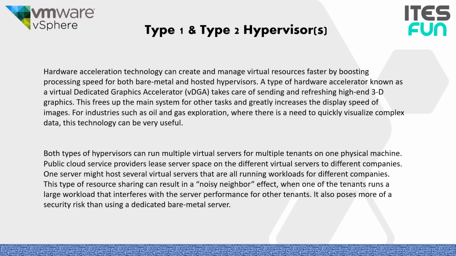If we look at hardware acceleration technology, it can create and manage virtual resources faster by boosting the processing speed for both bare metal and hosted hypervisors. A type of hardware accelerator known as a virtual dedicated graphics accelerator, VDGA, takes care of sending and refreshing high-end 3D graphics.